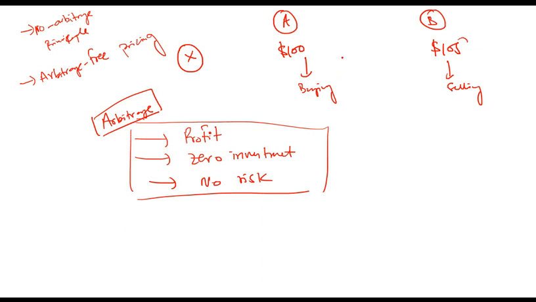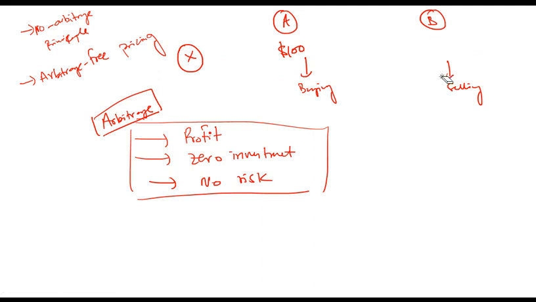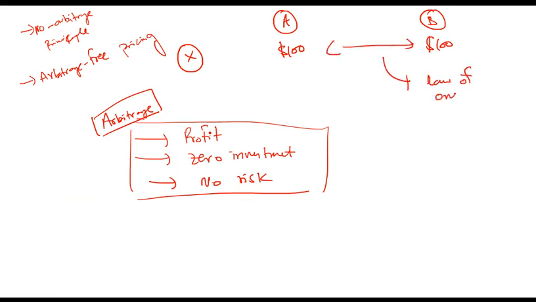This is an arbitrage trade. And if I tell you that the same asset trades for the same price in both markets, then that is known as the law of one price.